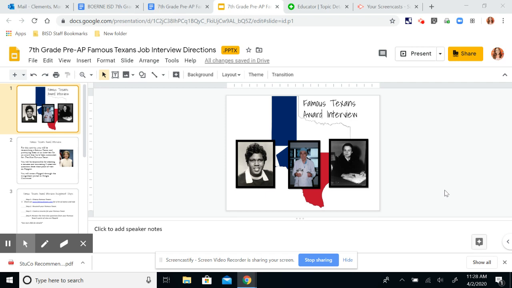So this assignment is for pre-AP seventh grade students, and this is lesson 12.3. This is going to be unit 12 over contemporary Texas, and the next few lessons will be introducing U.S. history for eighth grade next year. So this assignment that you have today has two components. It's continuing on from the famous Texans that you learned about last lesson, 12.2.